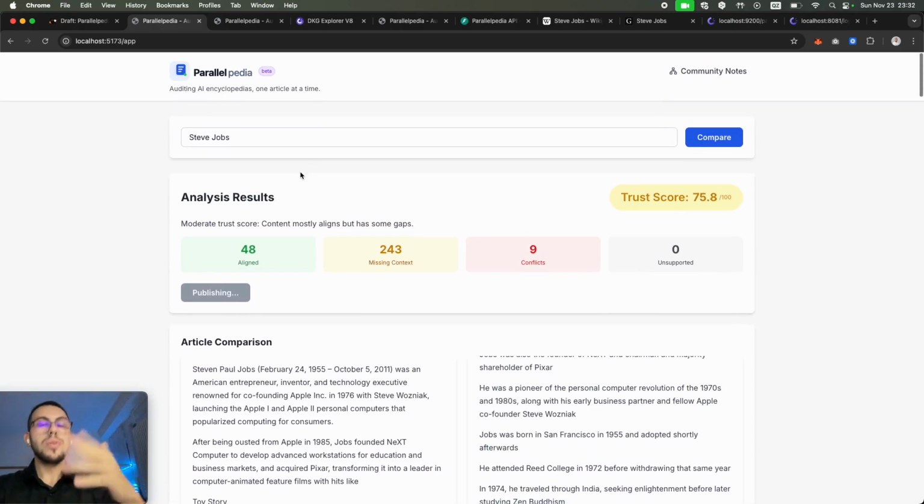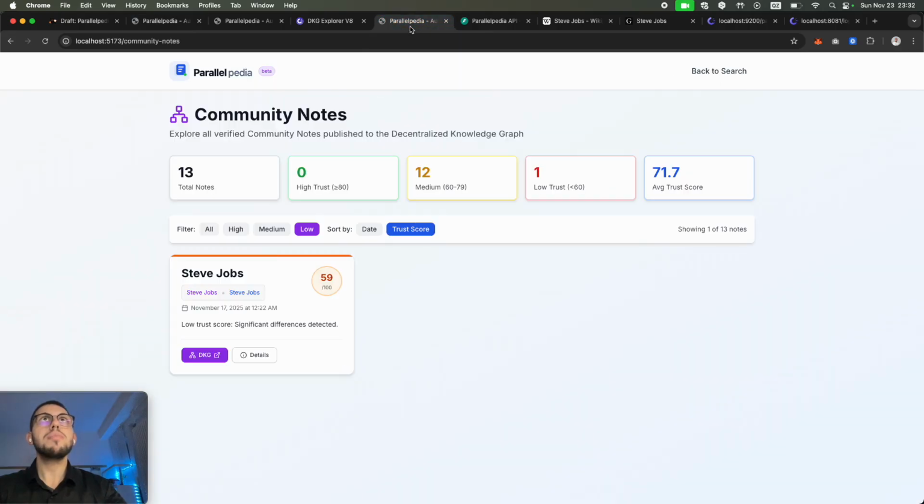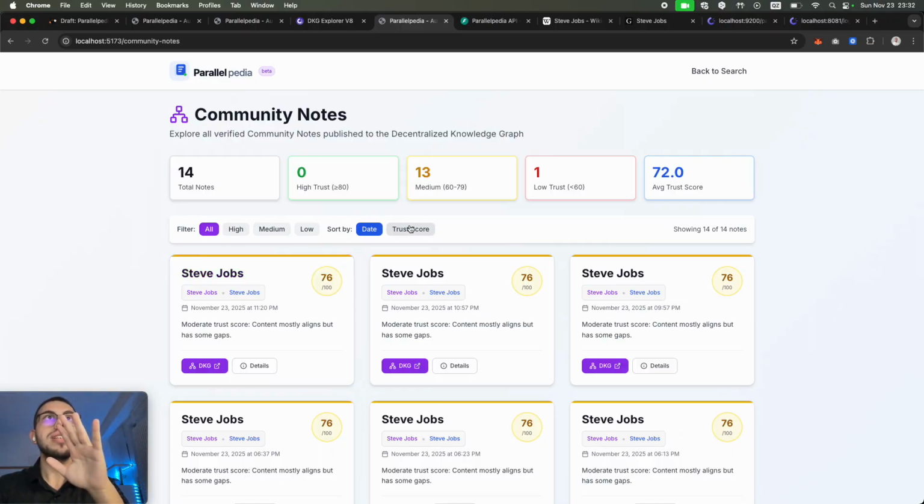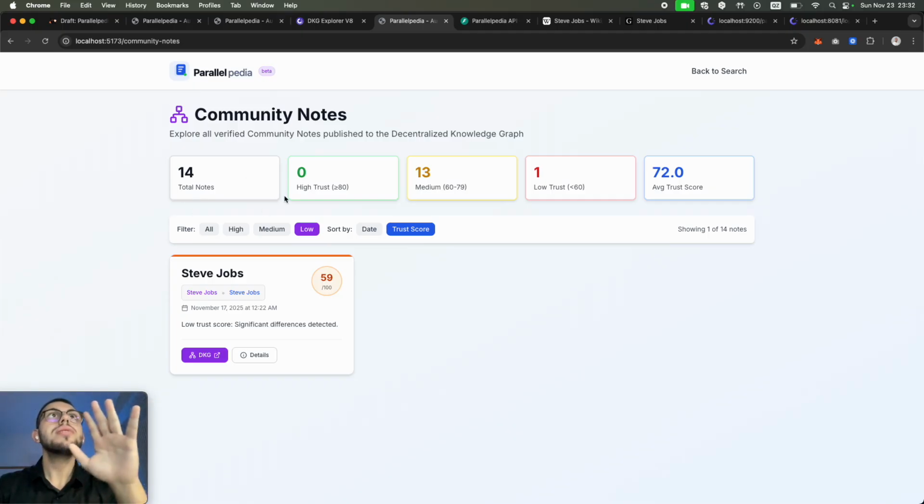While the DKG node is being published, we can move to another important part. We have a view of all community notes that have already been published. For example, here you can see all of them. What is very important here is that we use SPARQL to get all of these community notes directly here. How do we do this? Very quickly, we load on the server. We already run the SPARQL query even before the user wants to see the notes. The moment the user opens the page, we load them in the background for higher speed. This is the architecture used behind the scenes, and you can view them all on the DKG Explorer and so on.